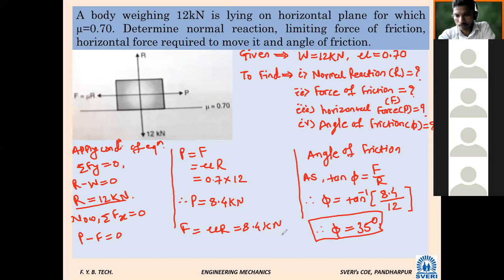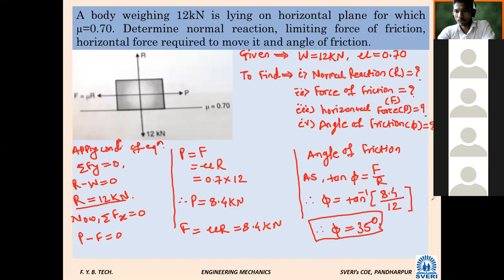Shall we go next or shall we stop? Stop. Okay, we will stop. You note down this problem. Afterwards, we will solve the remaining problems.